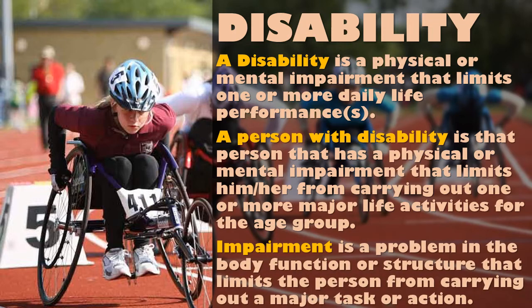Then when we talk of impairment, impairment is a problem in the body function or structure that limits the person from carrying out a major task, just as I was explaining before. It can be maybe the hand, it can be maybe the leg that is limiting the person from being able to carry out a task that the age group or the peers are supposed to be doing.